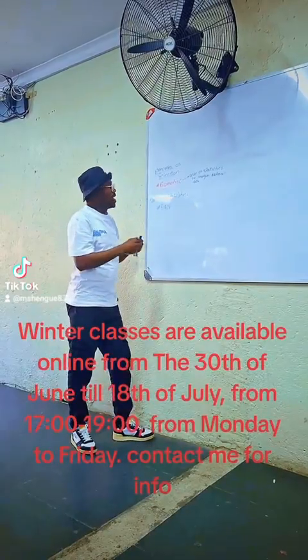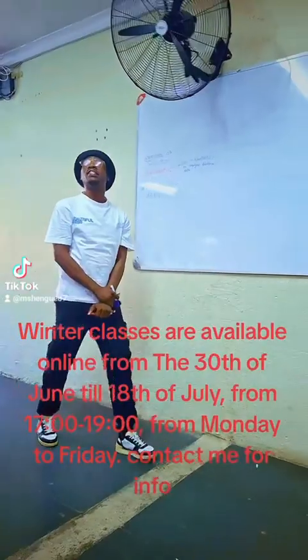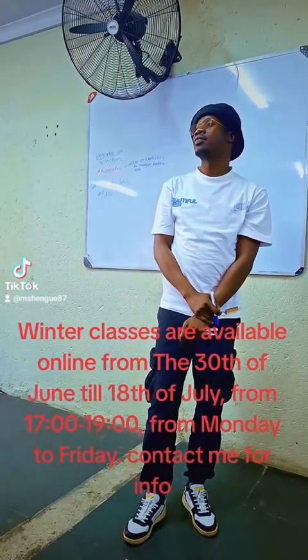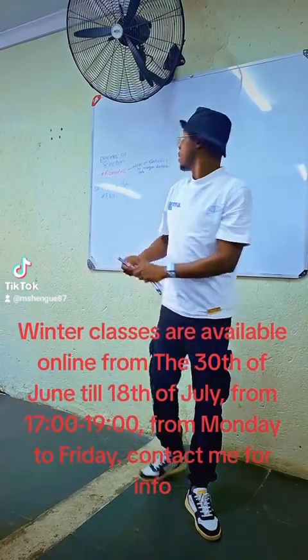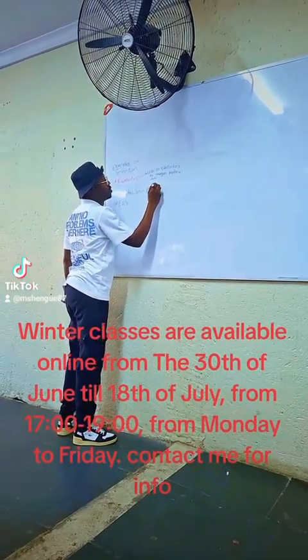What is this? Heritability. It's a probability, chances. So this one is probability or a proportion.